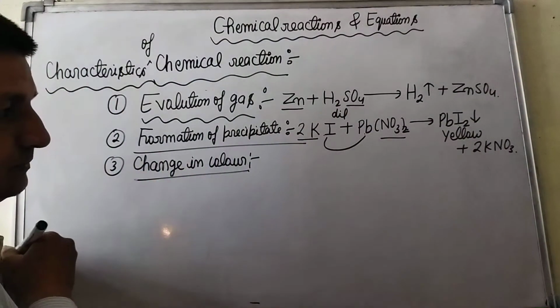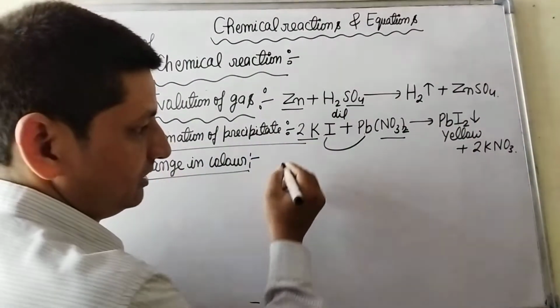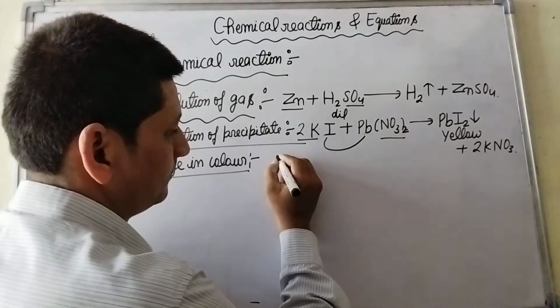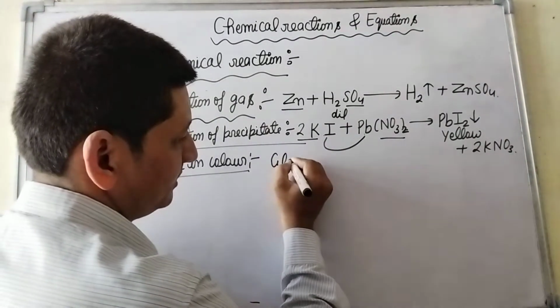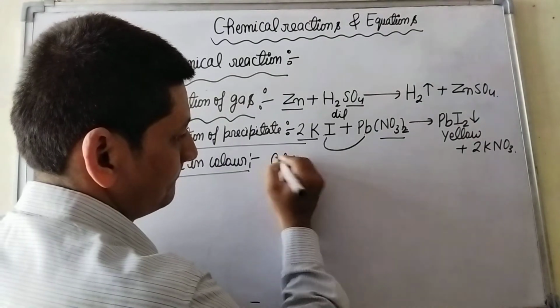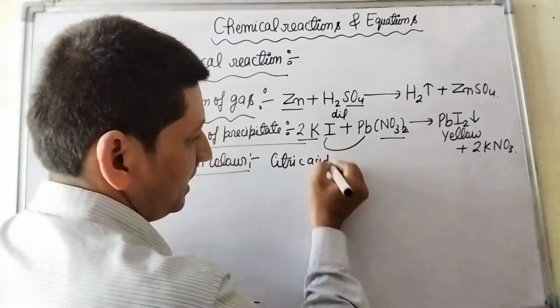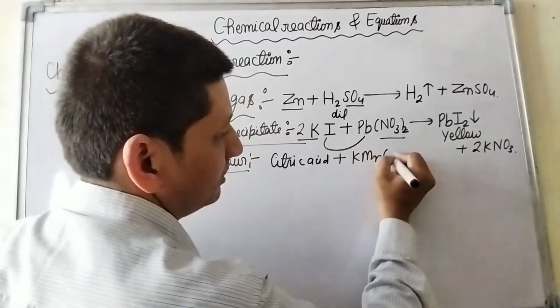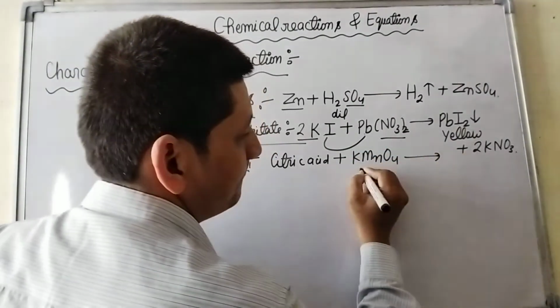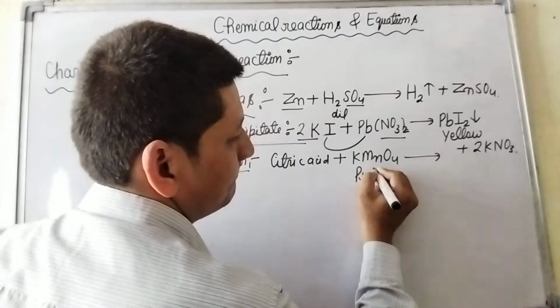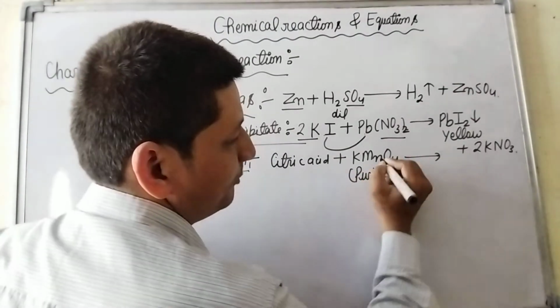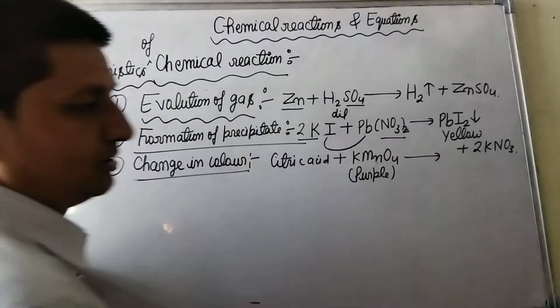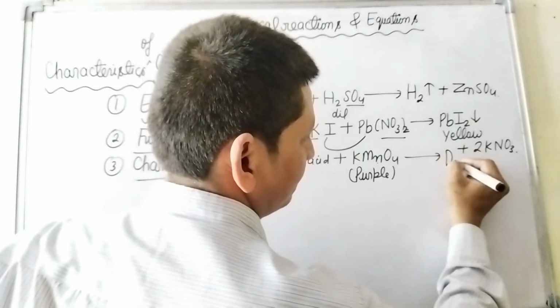For example, when citric acid is added to potassium permanganate solution, then the purple color of the potassium permanganate solution disappears.